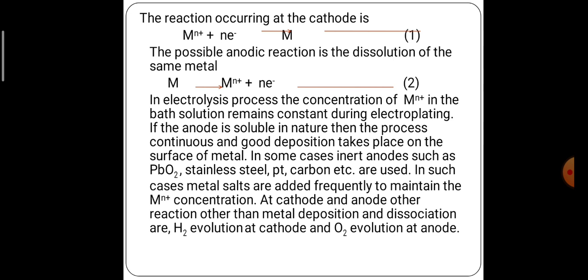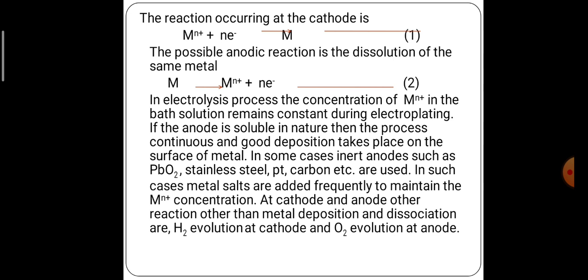How? See, when you dip the two electrodes, the anode metal releases the electron, and simultaneously the metal ion is released into the electrolytic solution. The metal ion present in the electrolytic solution is going to deposit on the surface of the base metal. Once the metal ion concentration in the electrolytic solution decreases, the anode material releases metal into the electrolytic solution to maintain the concentration of electrolyte. That's why the process is continuous and uniform deposition takes place on the surface of the metal.